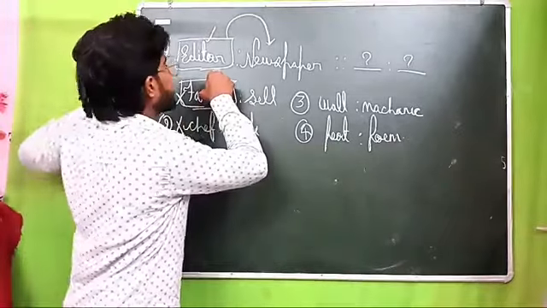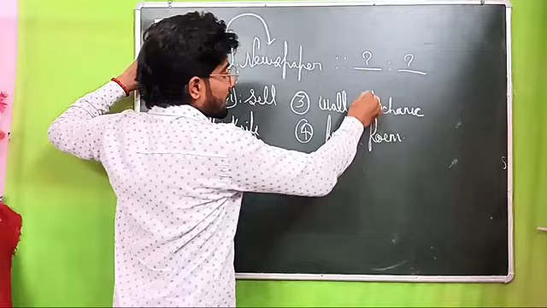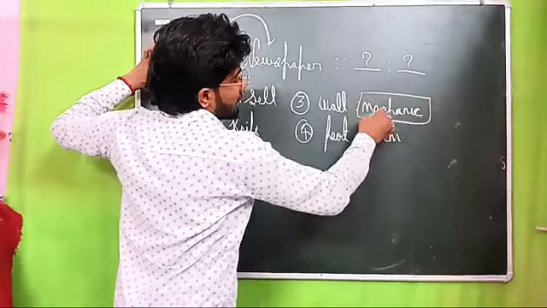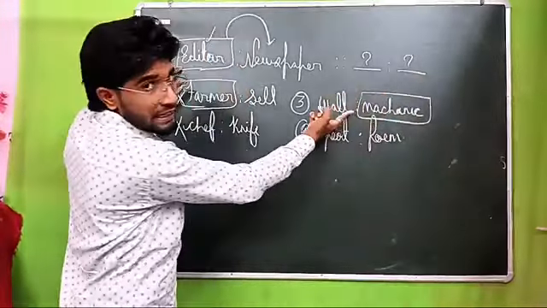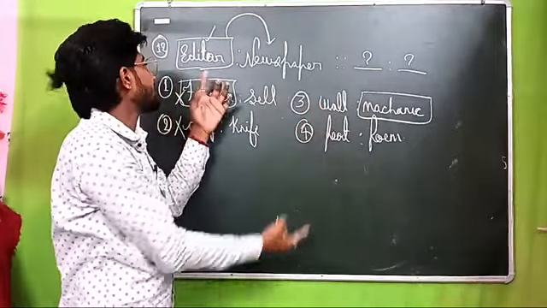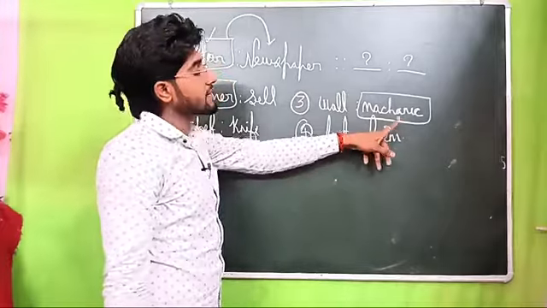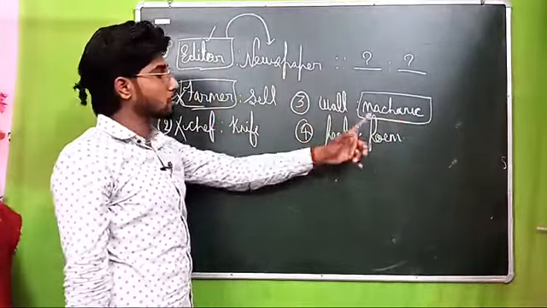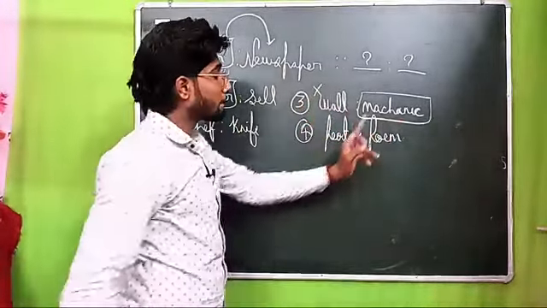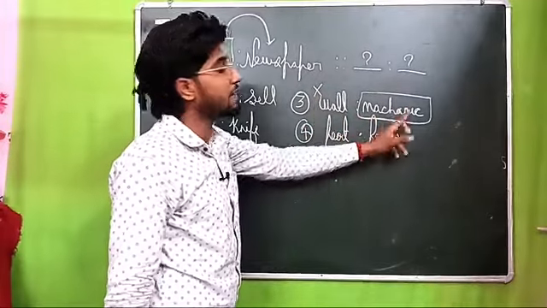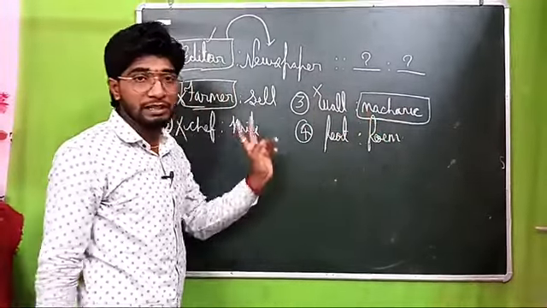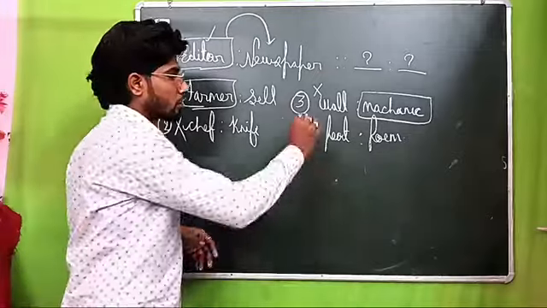Editor is at the first place, but here mechanic is at the second place. Mechanic is also the name of a profession, and editor is the name of a profession. So mechanic is second but editor is first, so this option will not match. If mechanic were first and wall second, then this option would be right. But that is not the case here, so this is wrong.